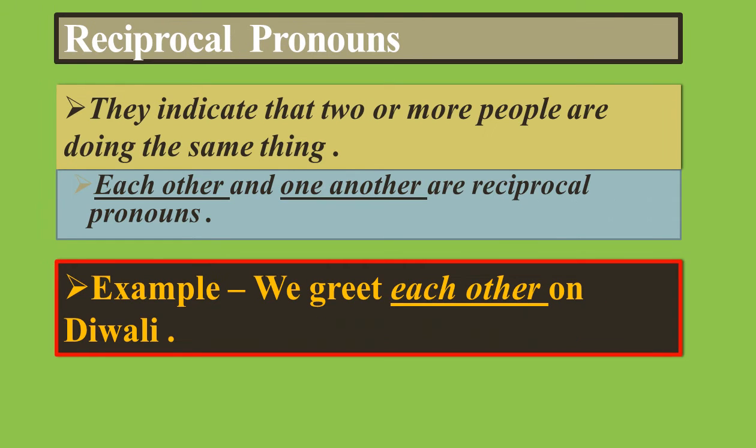Let's move forward. Reciprocal pronoun. They indicate that two or more people are doing the same thing. Each other and one another are reciprocal pronouns. For example, we greet each other on Diwali. So here each other is our reciprocal pronoun.